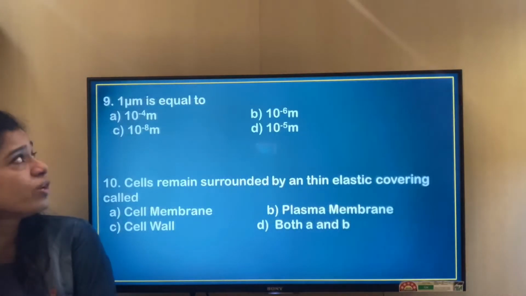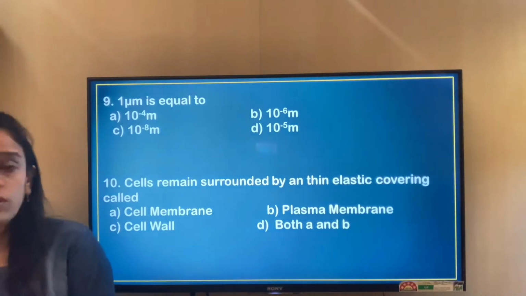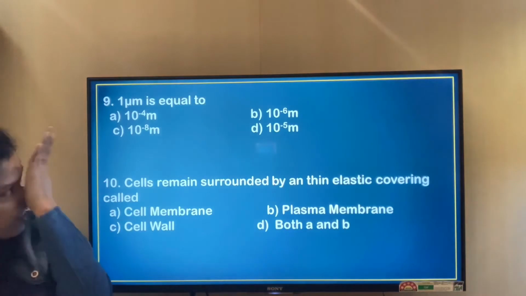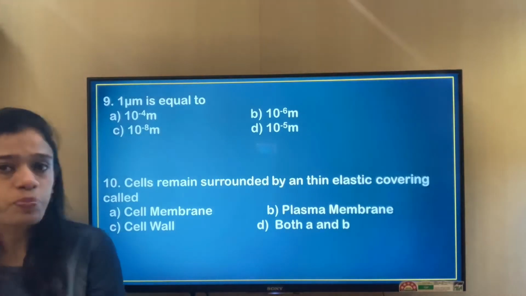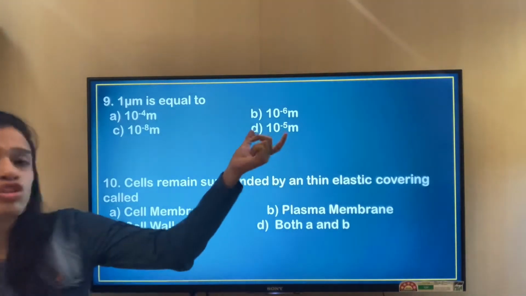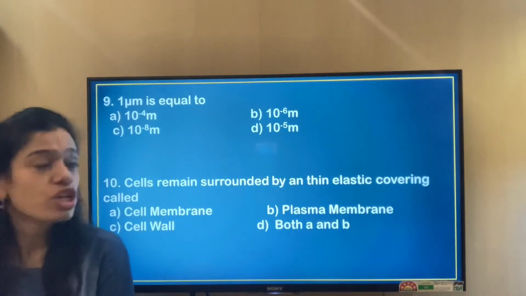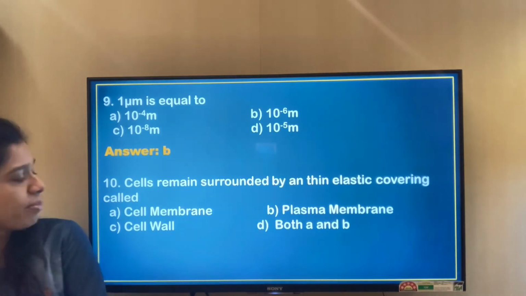So next question: 1 micrometer is equal to how many meters? The options are 10 to the power minus 4, 10 to the power minus 6, 10 to the power minus 8, or 10 to the power minus 5. We all know 1 micrometer is equal to 10 to the power minus 6 meter. So correct option is option B. That is answer B is the correct option for question number 9.